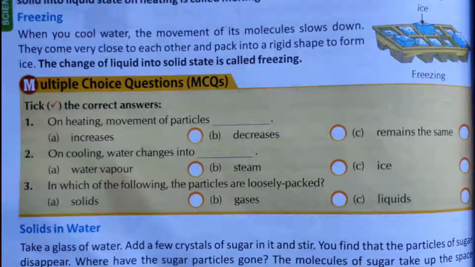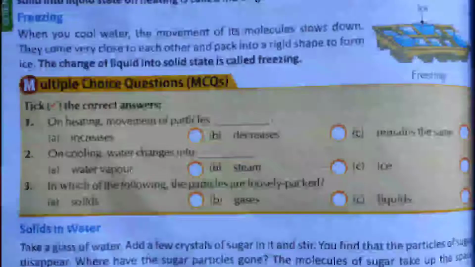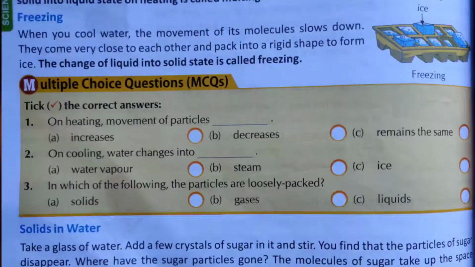Now come to freezing. Freezing means cooling of the water substance. Like for example, if we cool water, it becomes ice. Why? Because on cooling, the molecules of that water become very close to each other and they again take the shape of the rigid form of ice. So the change of liquid into solid state is called freezing.